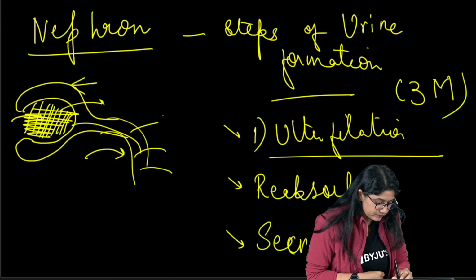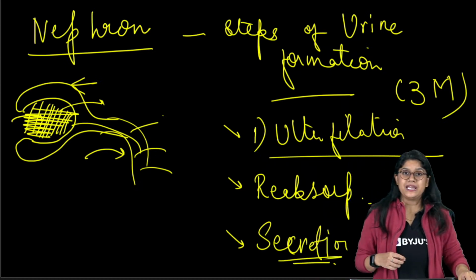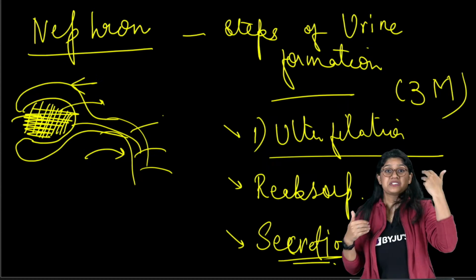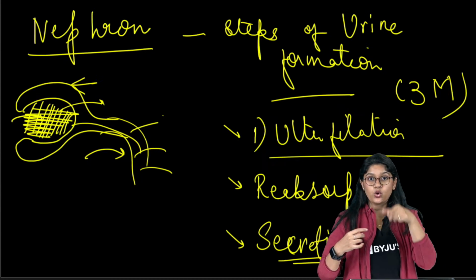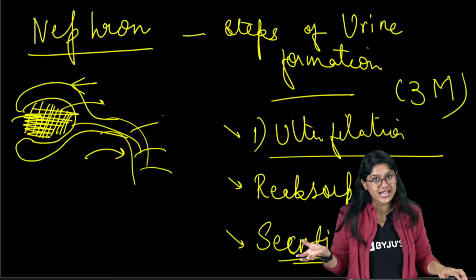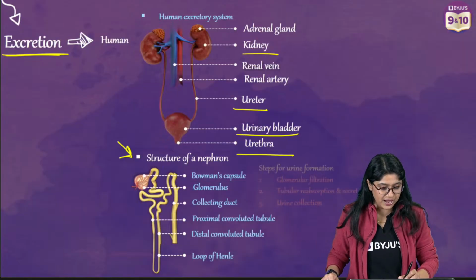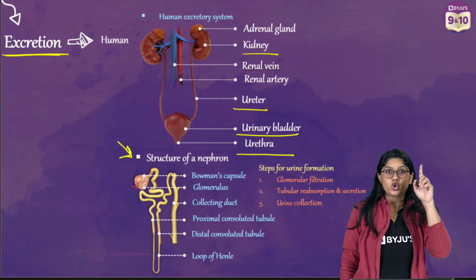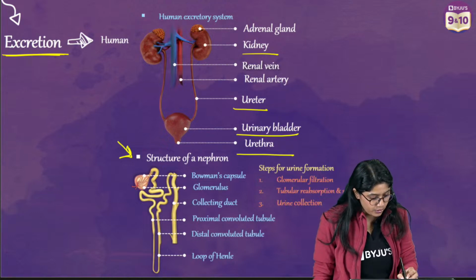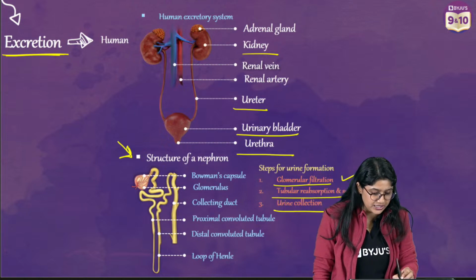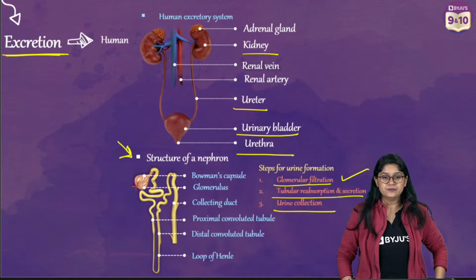Secretion. Whatever toxic material the cells have, they will secrete, and it will go to the collecting duct. And of course, that's how the urine is formed. So if we go back, we have these three steps: glomerular filtration, tubular reabsorption and secretion, and urine collection. Are we clear?